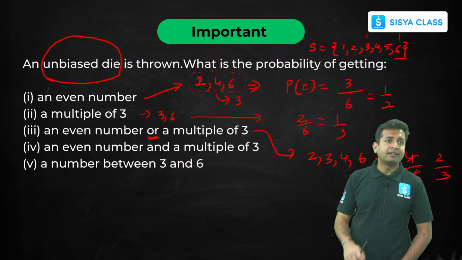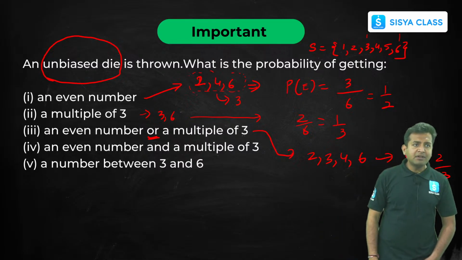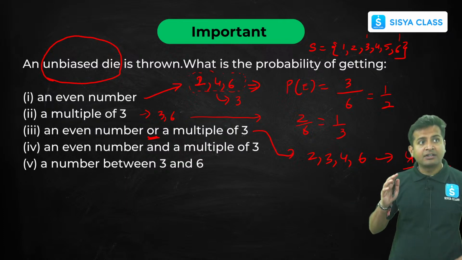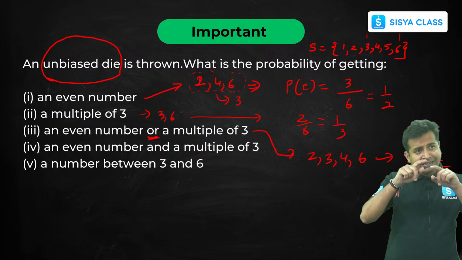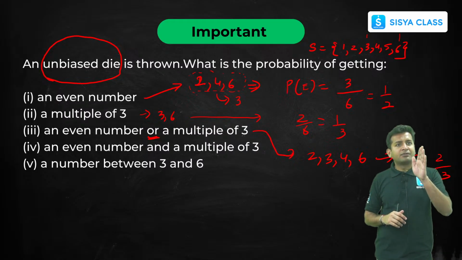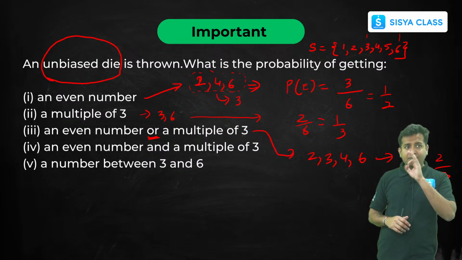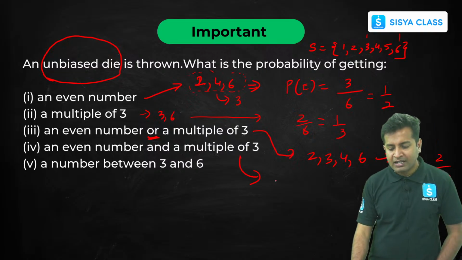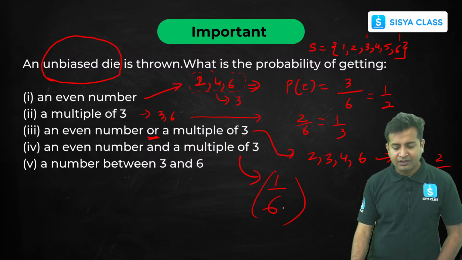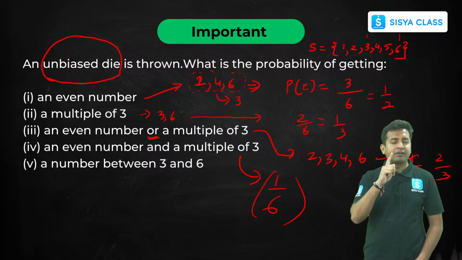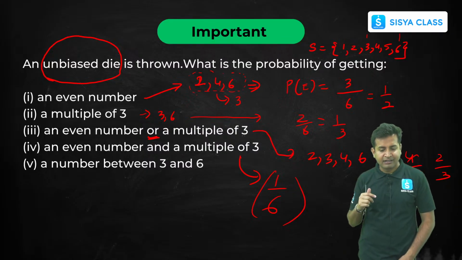Clear? Easy, simple. Now an even number and multiple of 3. They are asking an even number and. So and means we have to take the intersection, that is which is common in both. Even numbers we have 2, 4 and 6, and multiple of 3, that is only 6. So the probability would be nothing but 1 by 6. Clear? Got it? Because we have 6, that is only one favorable outcome. So 1 upon 6 is the answer.